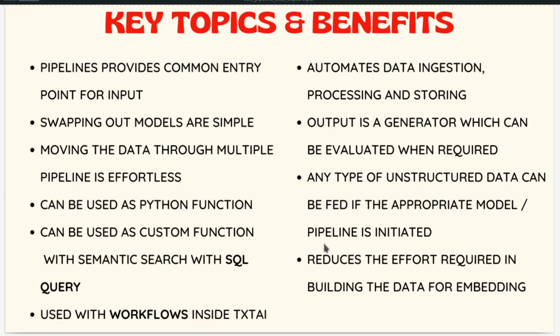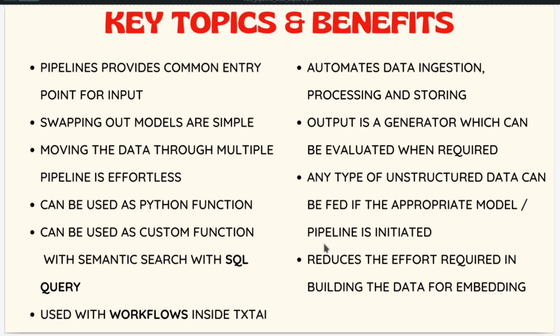Pipeline in TxtAi also helps to directly identify the best model for a particular task. In case of Hugging Face transformers, one has to know which model to use. But in case of the TxtAi pipeline, you don't need to know that. You can just initiate the pipeline and the pipeline class does all the automation for you.